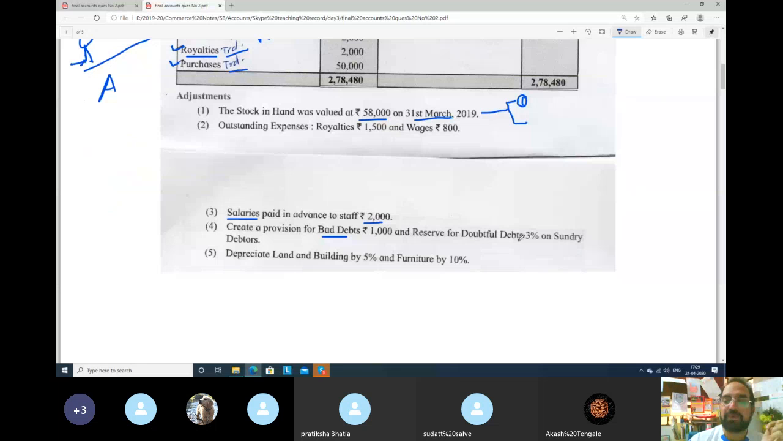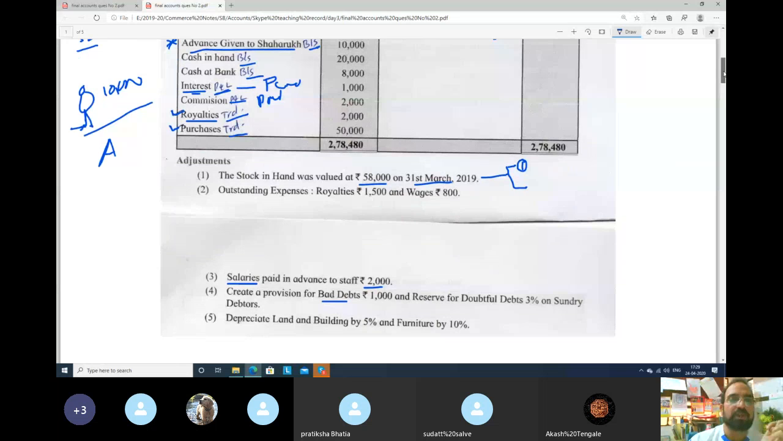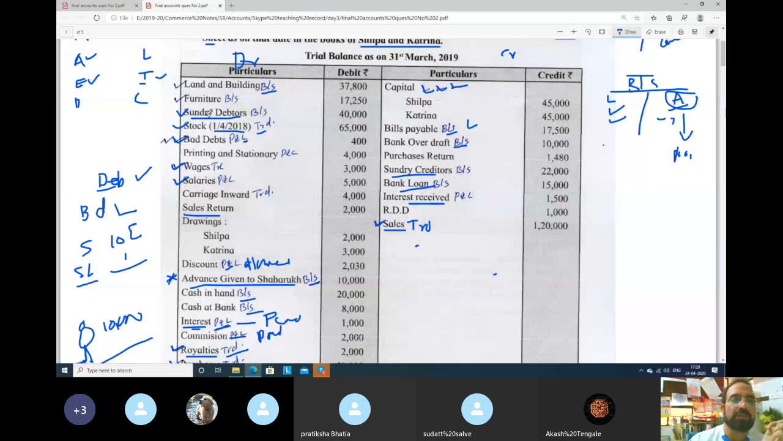And reserve for doubtful debts 3% on sundry debtors. And there is one reserve also for debtors. So on debtors here, I had forgotten, so I will make one more tick here. Whenever there are two ticks, you make one extra tick. Bad debts also have two ticks, so we will make one extra tick here.